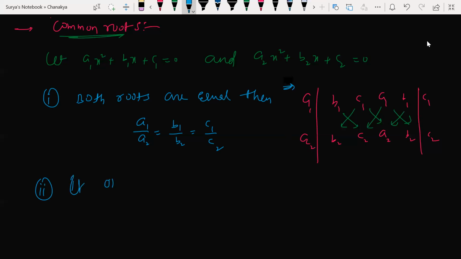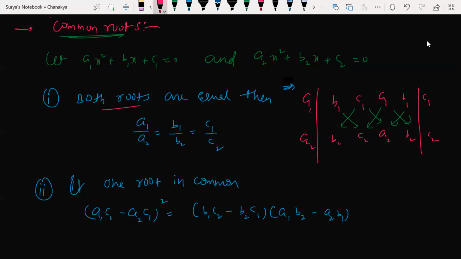If one root is in common, the formula for that is (A1C2 minus A2C1) whole square is equal to (B1C2 minus B2C1) into (A1B2 minus A2B1). This is the formula if one root is in common.